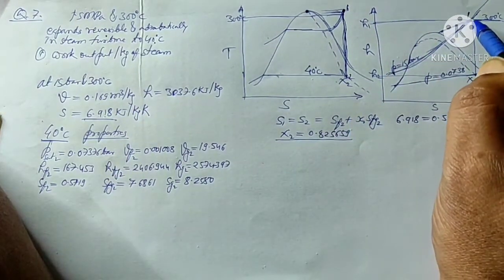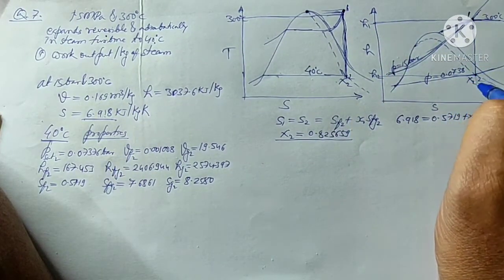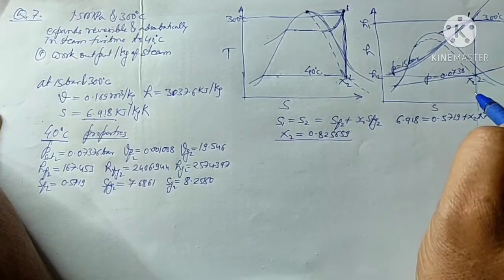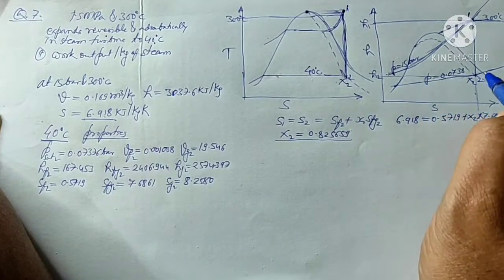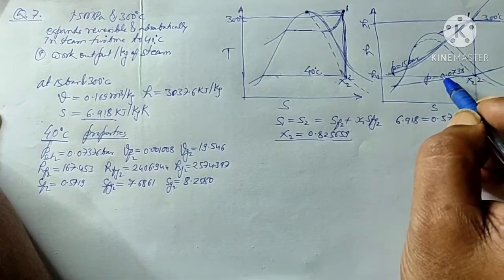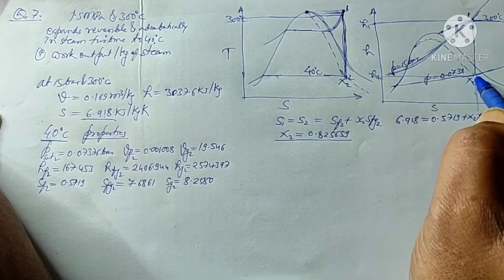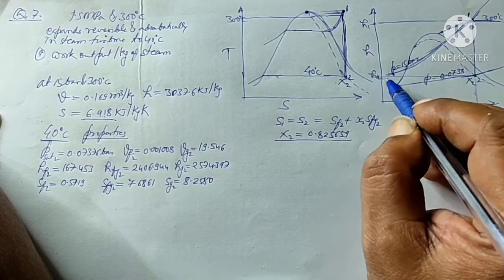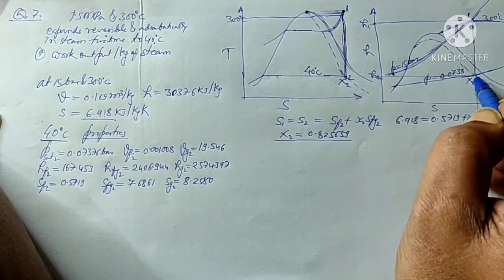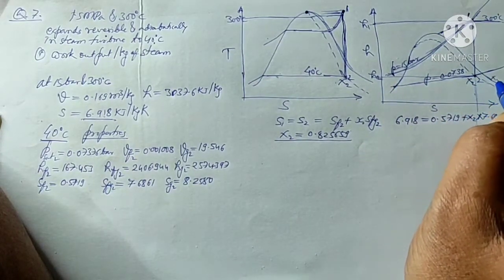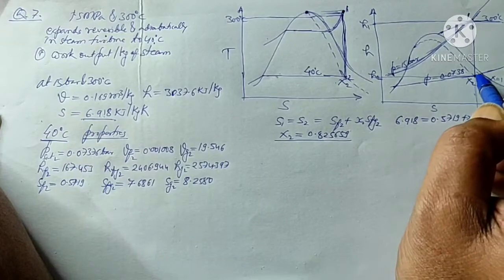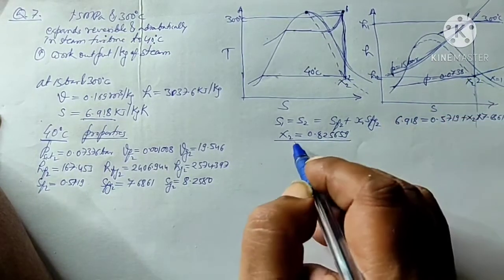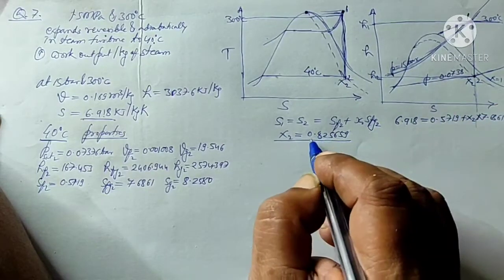From point 1 you draw a perpendicular line, that is the constant entropy line, and this line will cut somewhere the pressure line equal to 0.0738 bar. So you will get point 2. From this also you can read the value of H2, and the dryness fraction you can read here as x equals 1, then x equals 0.95, like that.